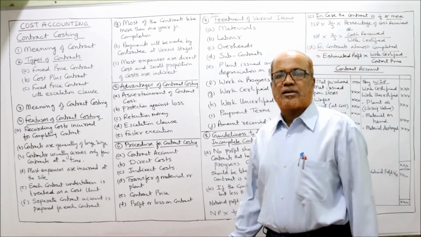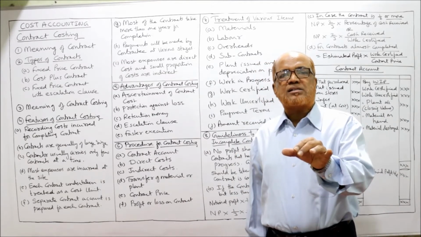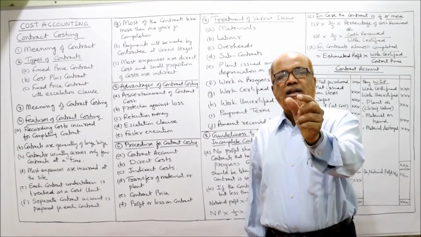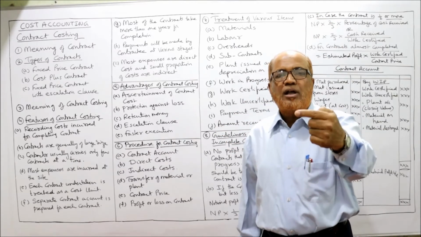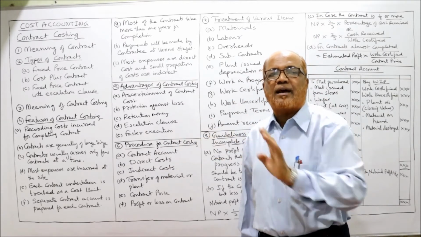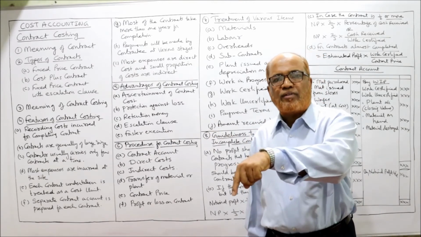Profit or loss on contract. Suppose the contract is completed, then the contract price will be taken on the credit side of the contract account, all expenses will be debited, and the profit will be transferred to the P&L account. Profit will be transferred to the profit and loss account.